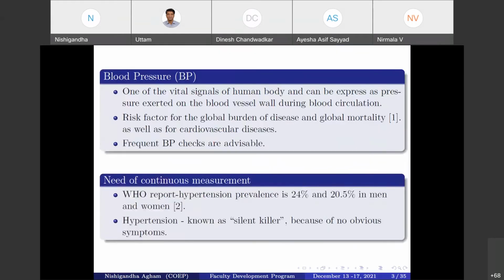According to the World Health Organization, hypertension prevalence is 24% and 20% in men and women. With high BP or hypertension, the risk of severe health complexity is extended. That's why hypertension is considered a critical factor for various cardiovascular diseases. Such a deadly factor requires immediate and responsive clinical action ahead of time.